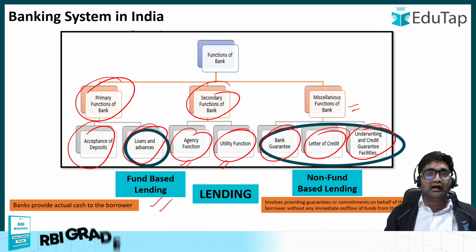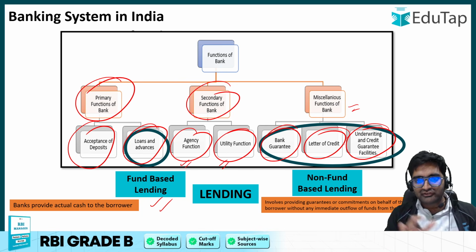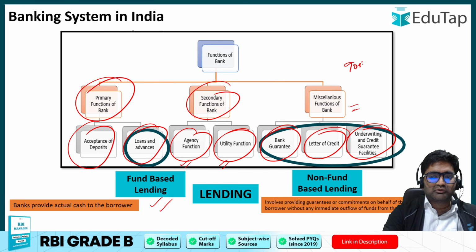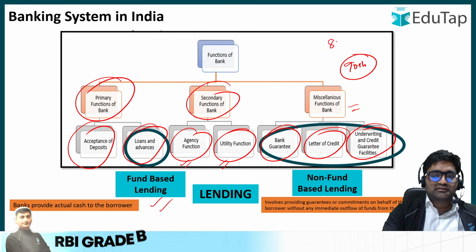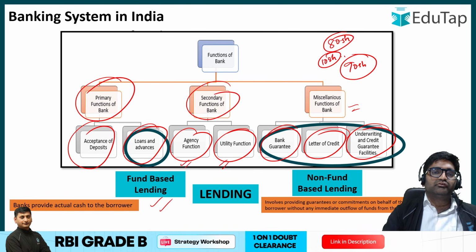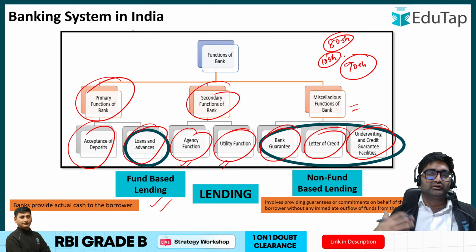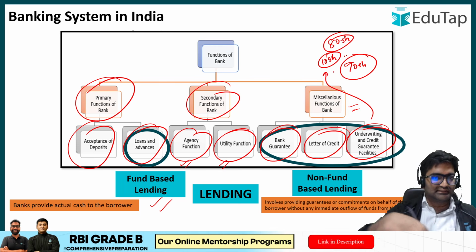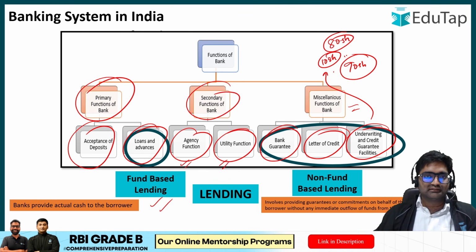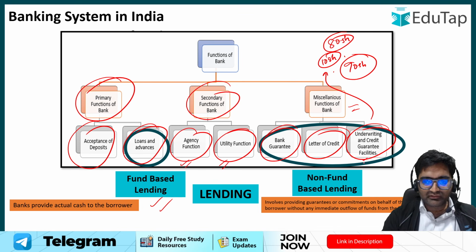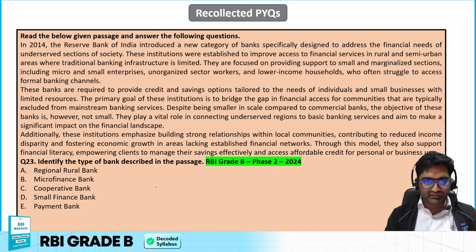It also does underwriting, wherein if some company has issued some shares and the requirement is that 90 shares have to be bought, but only 80 shares have been bought by the public, and 10 shares are not getting bought, then because of that, the IPO or the FPO issue might get cancelled. So the bank acts as an underwriter and buys these 10 shares so as to fulfill that condition, and the shares move out into the market very well. That, or other credit guarantee facilities. Okay, so these are non-fund based facilities. I hope that is very clear.